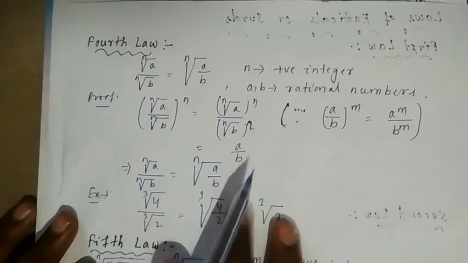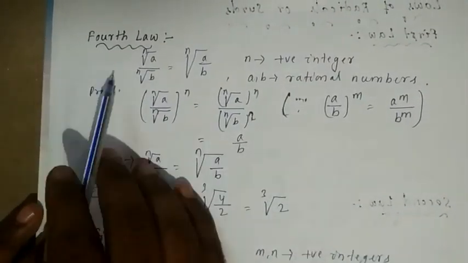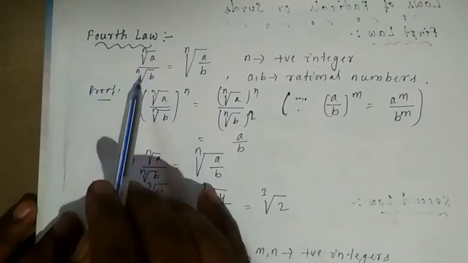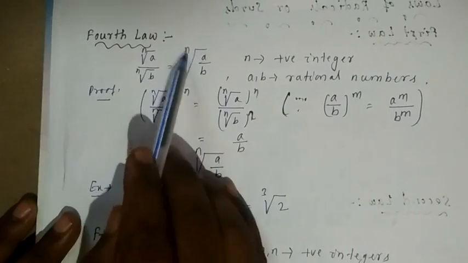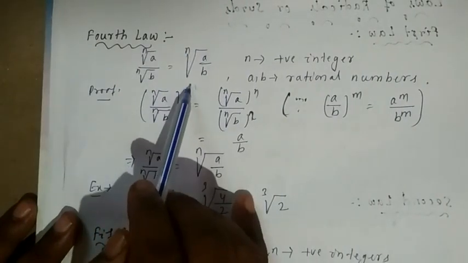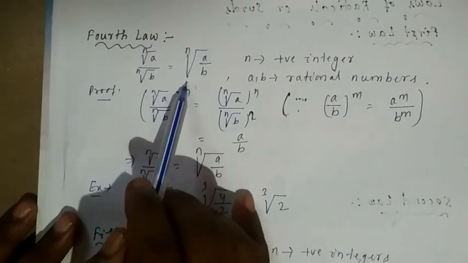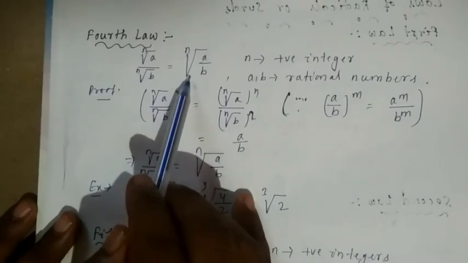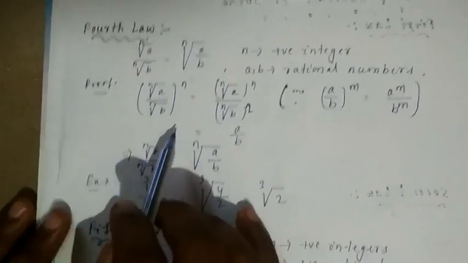Now I'll go for the fourth law. The fourth law of exponents says the nth root of a divided by the nth root of b is equal to the nth root of a by b, where n is a positive integer and a and b are rational numbers. They can be negative and they can be positive also.